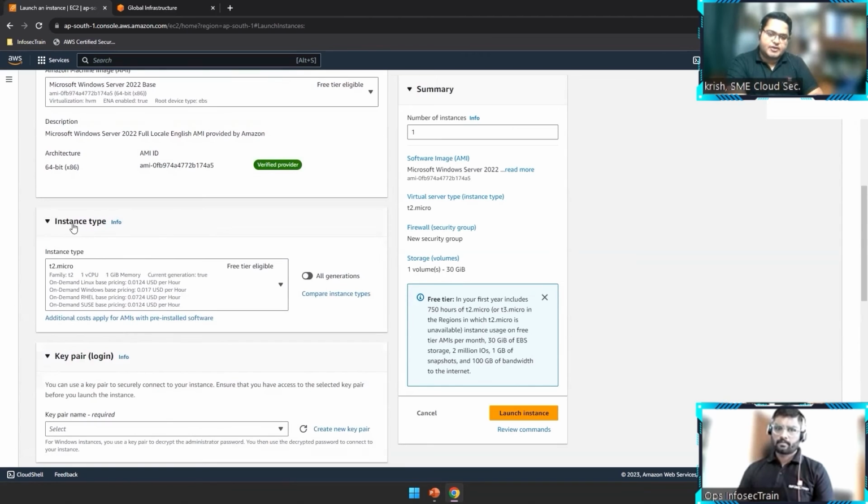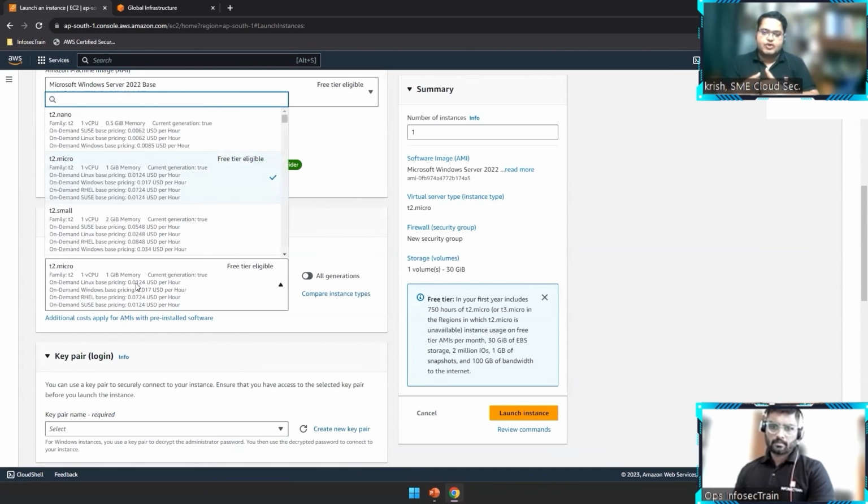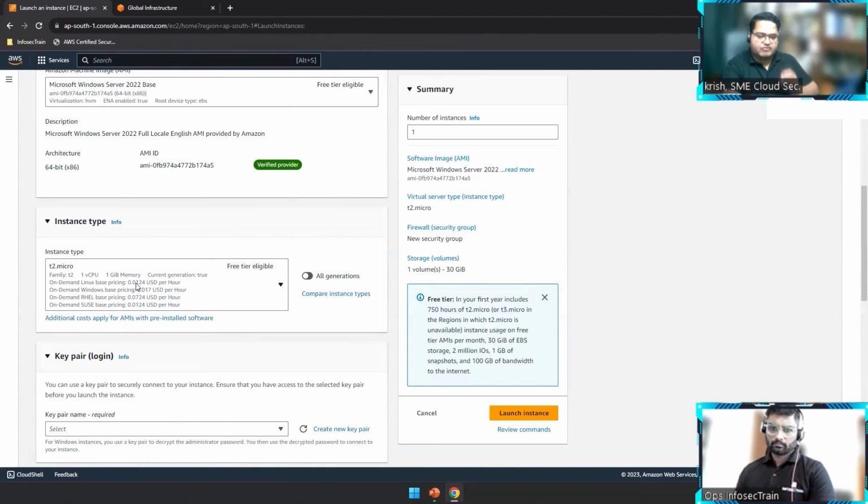This is what we call an instance type. That means now you are going to create a server or a VM, and obviously the configuration is not the same for all of us. For everyone, the configuration is different. So we can choose different kinds of hardware configurations for different use cases. Sometimes I want more memory and more CPU, sometimes less memory and more storage performance. People have different requirements, so we have different configurations readily available here, called instance types.